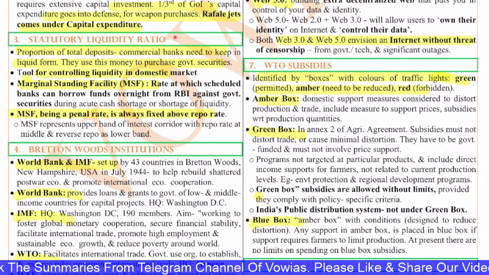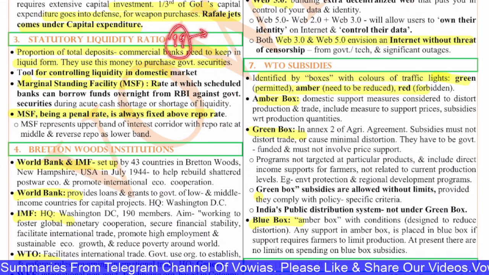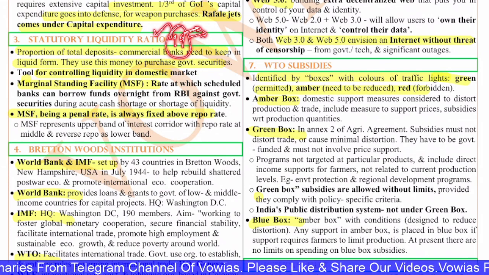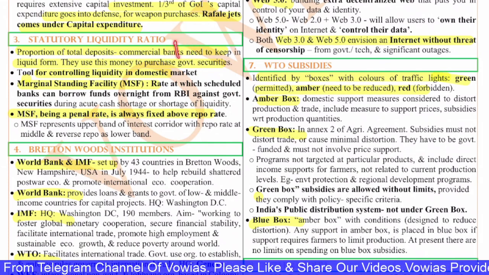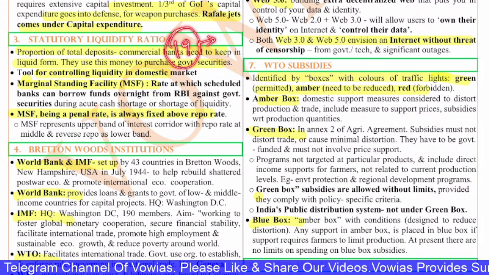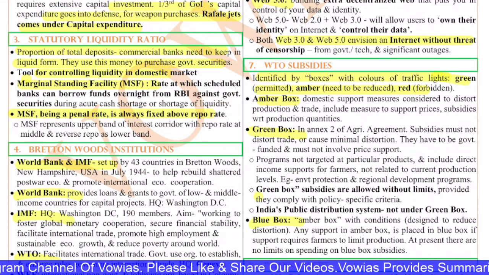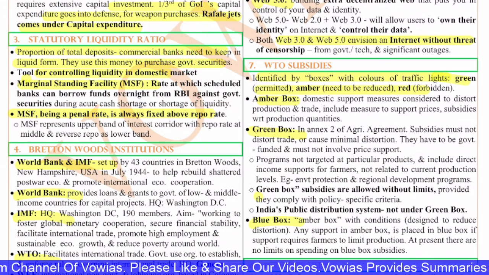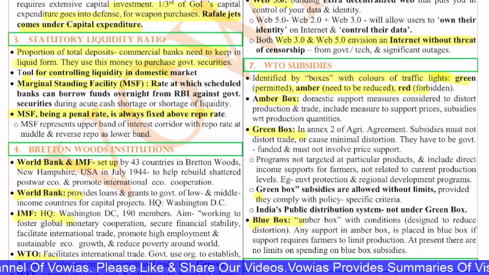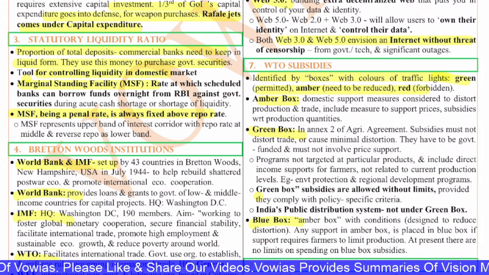So see, generally the banks will take loans from the RBI. But sometimes, let's say 19 rupees have to be kept out of 100 rupees as the SLR. So if this is breached, if the bank doesn't have any more cushion and they have to spend from this 19 rupees, then the bank will borrow at the MSF rate, the marginal standing facility rate, from the RBI. For this they will use the bonds and all which are purchased using this SLR, and then they will use them as collateral.